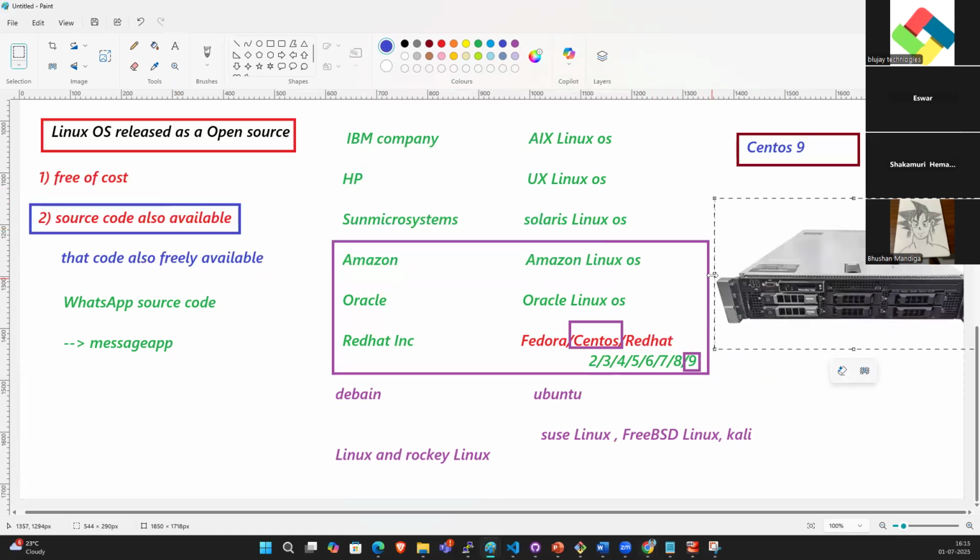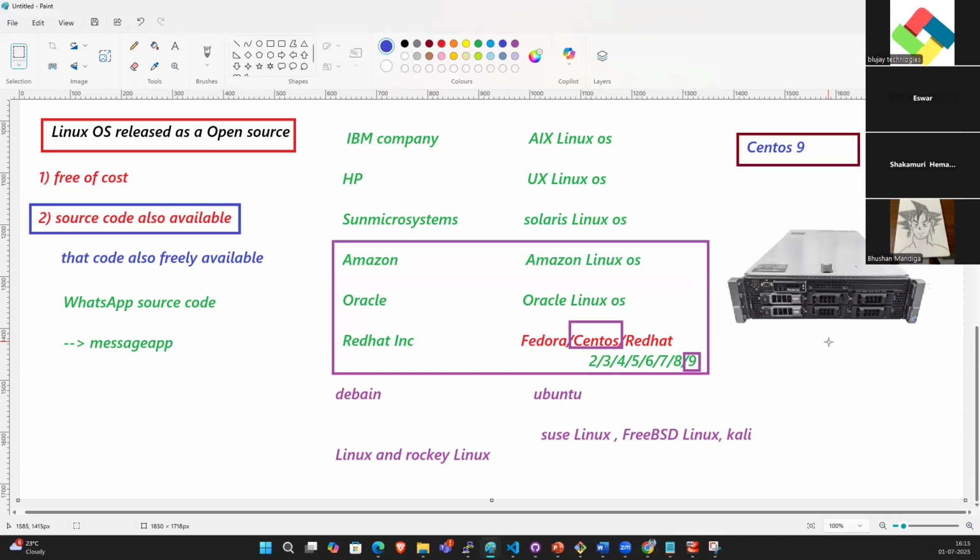Right. So this is the server OS. So what is this? This is the server hardware. So what is this hardware? This hardware is a Dell PowerEdge R710. This is the server.